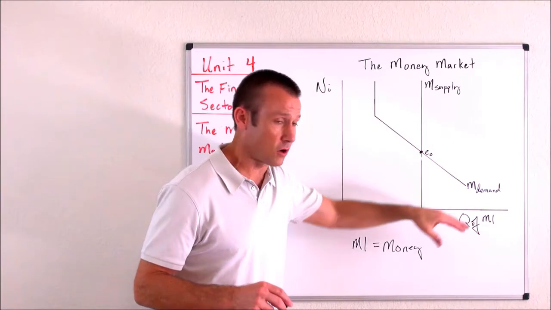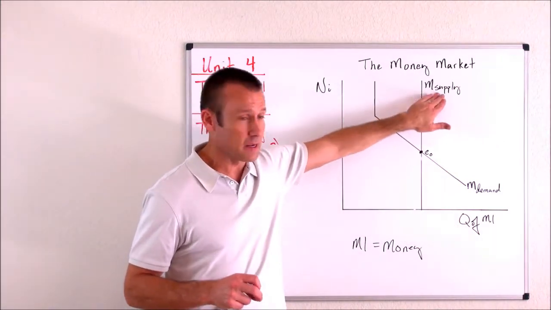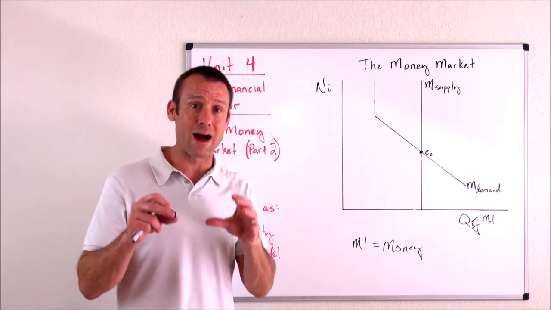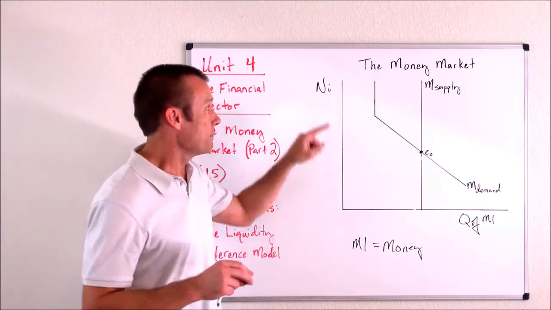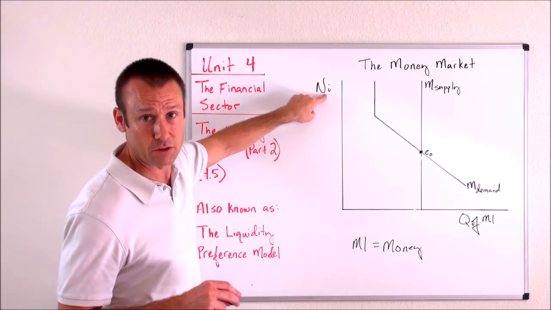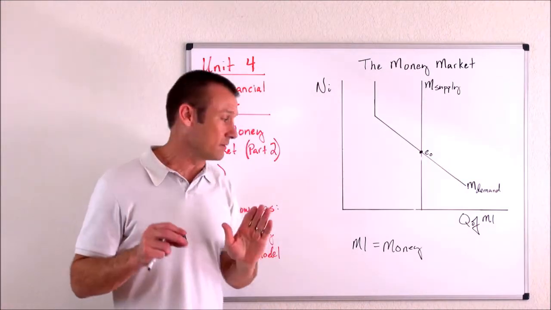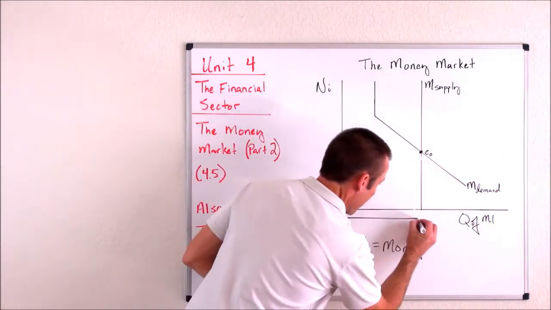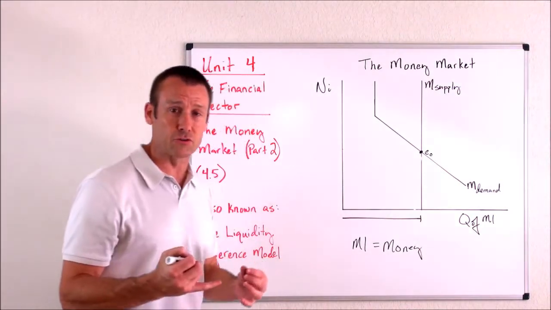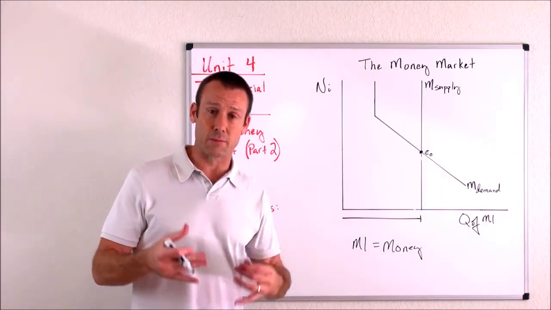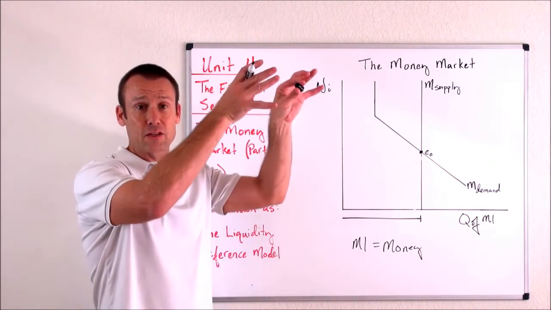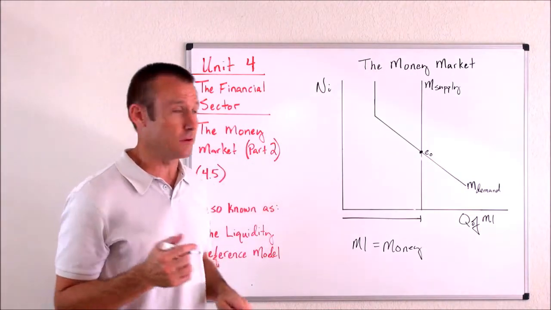Let's get to the curves, okay? Again, the money supply curve is vertical. Why is the money supply curve vertical? Because it does not change when the nominal interest rate changes. The nominal interest rate can go down or up, and the money supply is not going to change. It's going to remain that amount based on the graph that I just drew. So what is determining the money supply? It must be something external to this graph, and what is it?